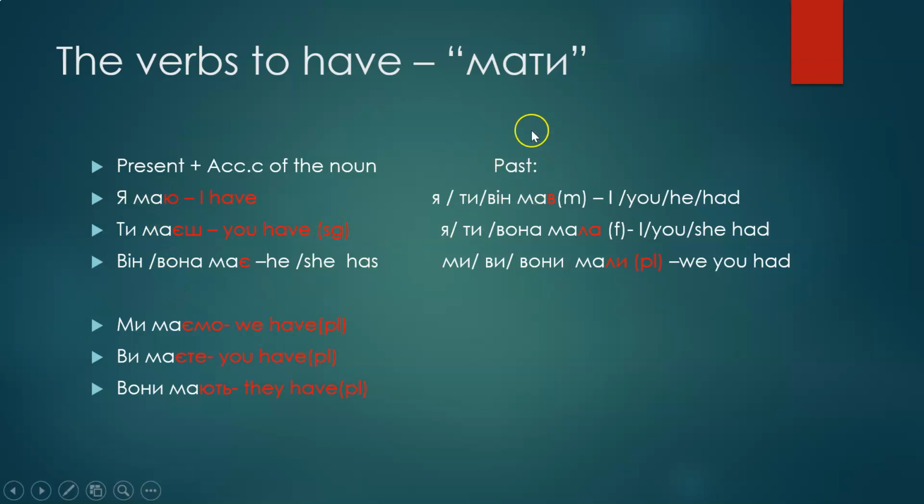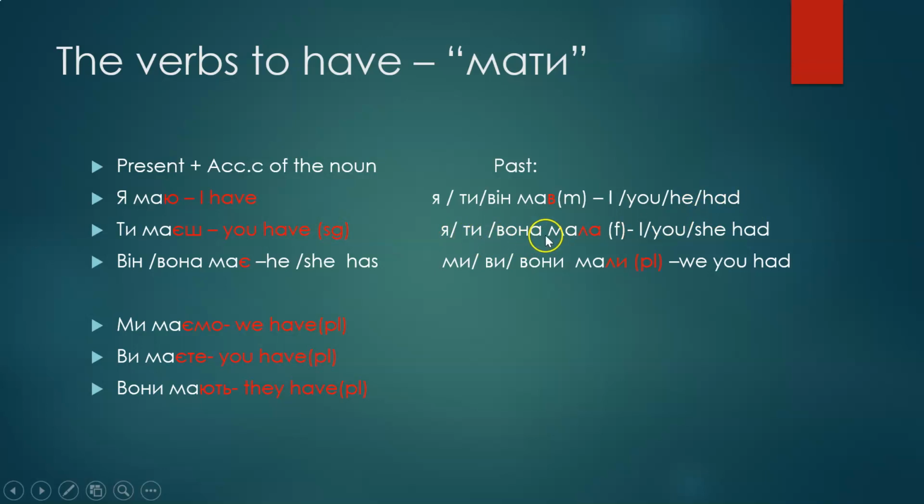So the past tense. The past tense is much easier because we have only 3 different endings. And of course we will have the neuter, but neuter we would never use, very rarely. So я, ти, він. Again, мати, and the masculine will take v. So я, ти, він, мав for the masculine. I, you, he, had.